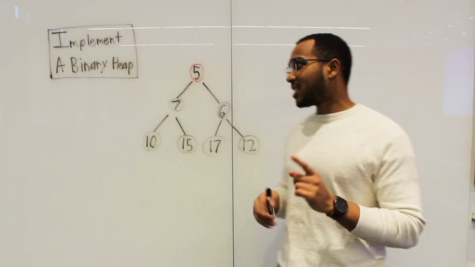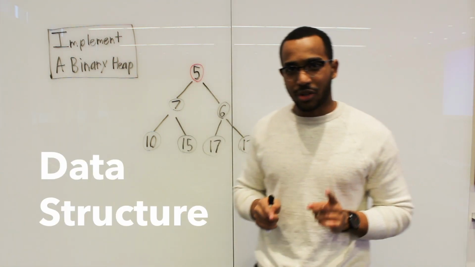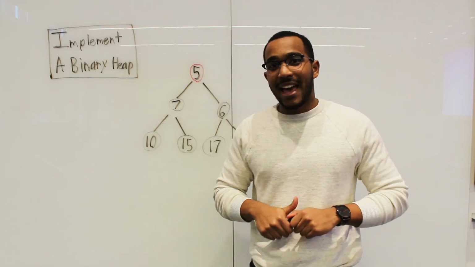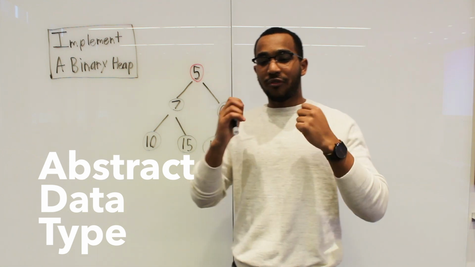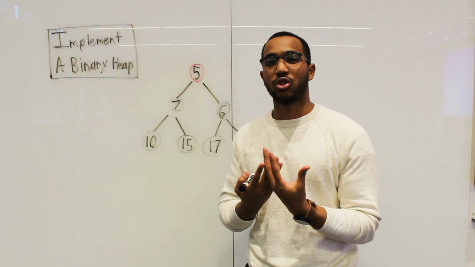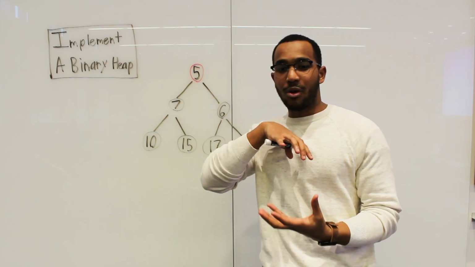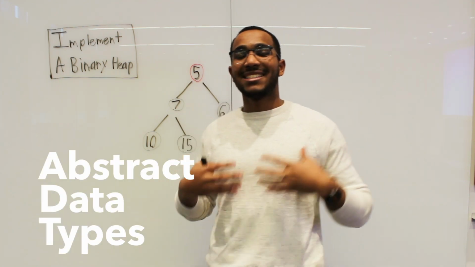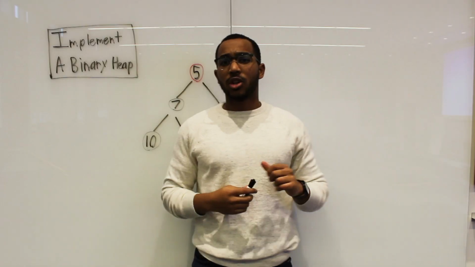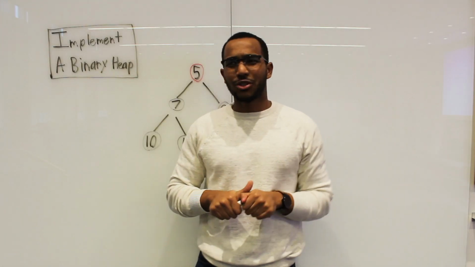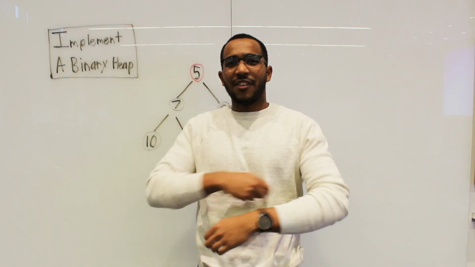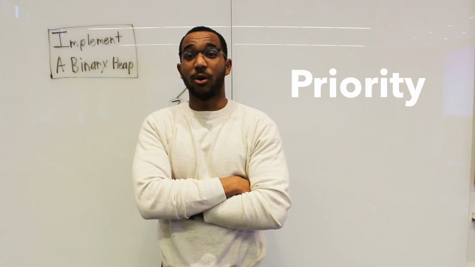But first, I want to say that a heap is a data structure. A heap is not an abstract data type. The most fundamental things we have in computer science to model the way data is stored and retrieved and worked with are abstract data types. Things like stacks, things like a queue. So if a heap is a data structure and it's not an abstract data type, what is it? So let's investigate the abstract data type priority queue.